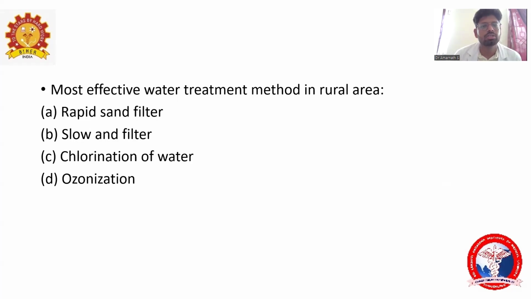The next question: the most effective water treatment method in rural places. In a rural community, what is the most effective? The answer is chlorination of water. That is option C, chlorination.